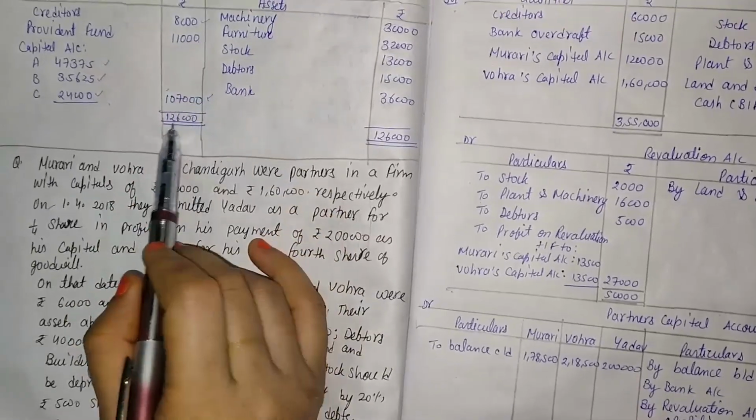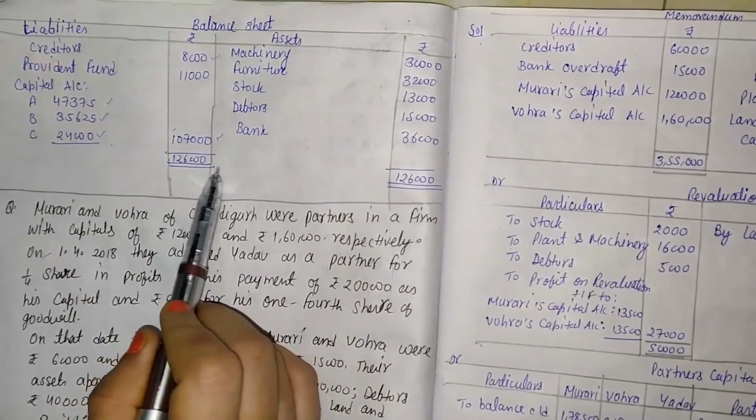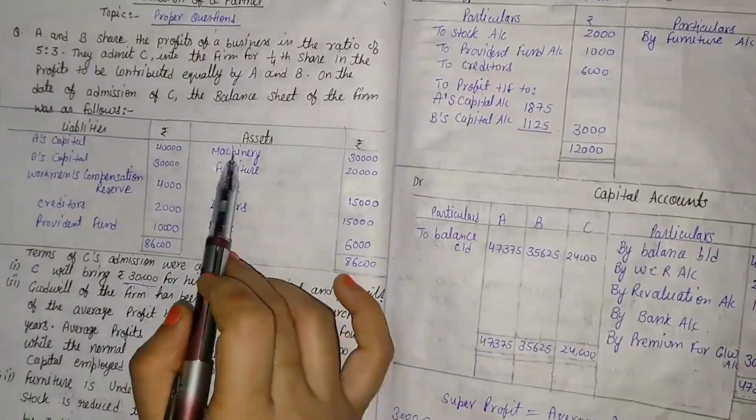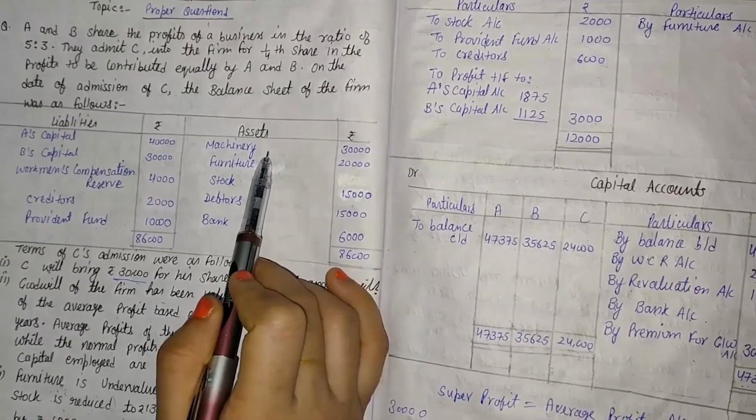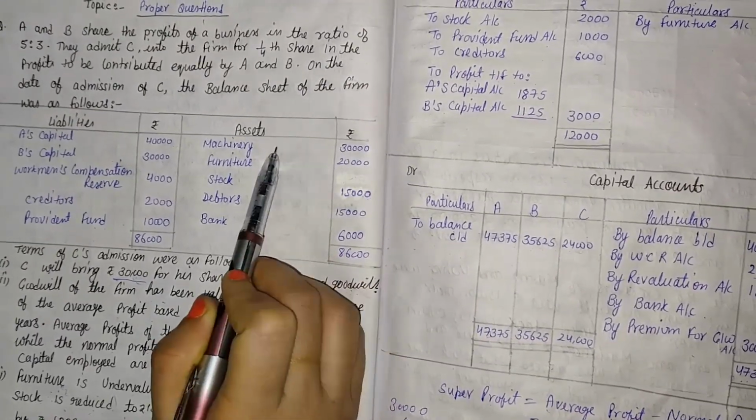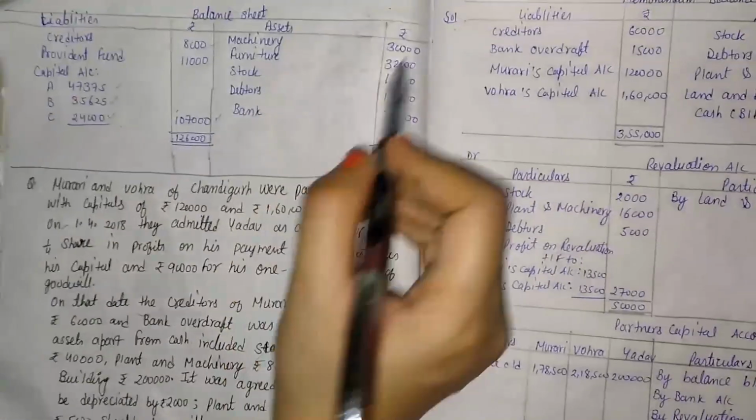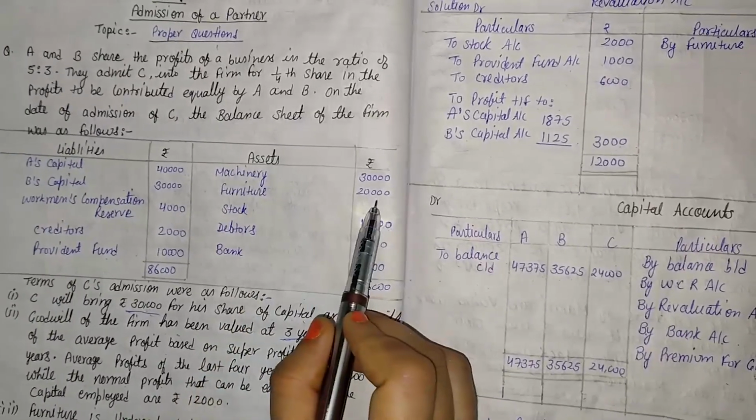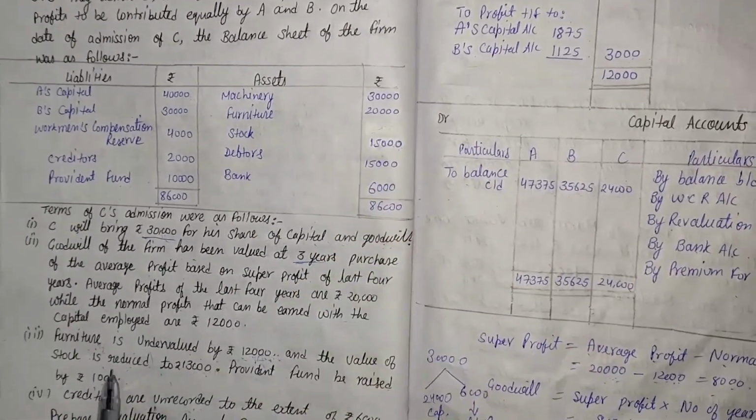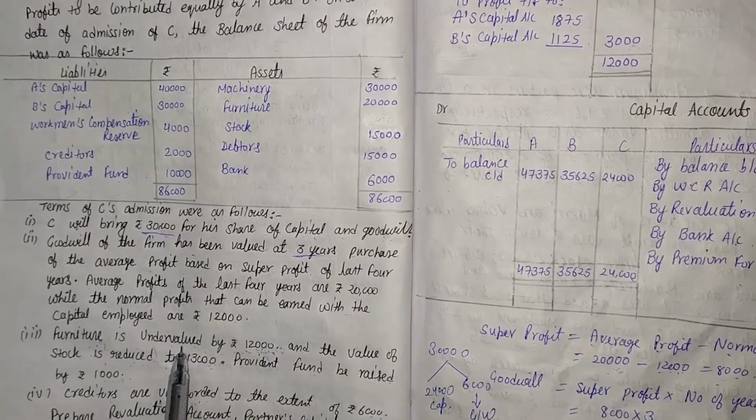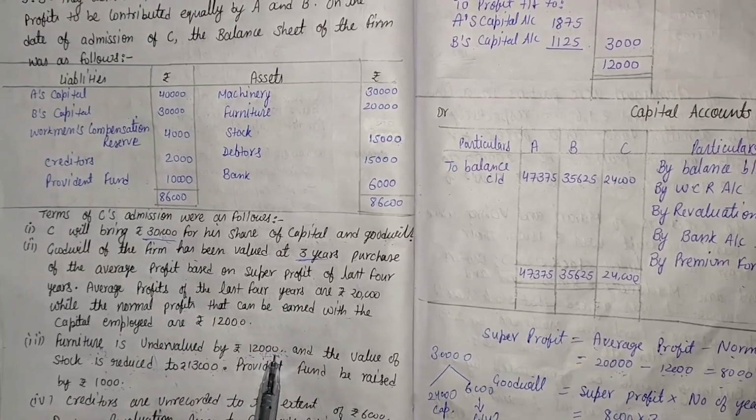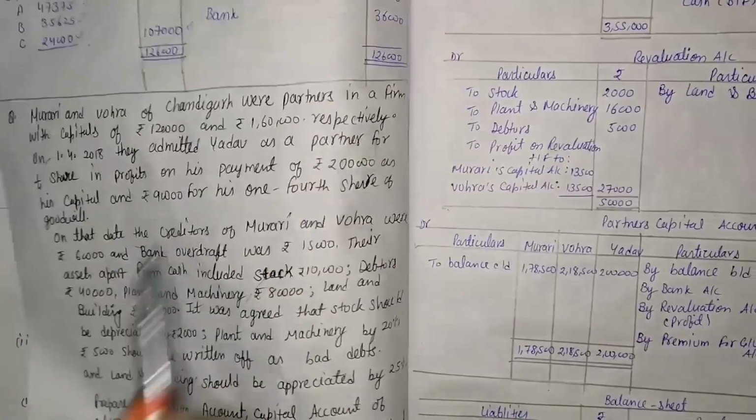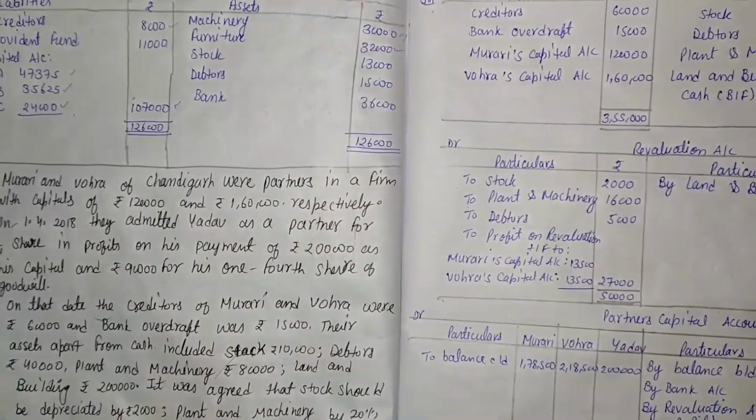Here the total of all the liability side is 1,26,000. After that, come to the asset side. Here the first value is machinery. There is no other information related to machinery, so we can note the same value, that is 30,000. Now the second value that is given, that is furniture, rupees 20,000. One additional point is given, furniture is undervalued by rupees 12,000. It means we will have to increase that value. 20,000 plus 12,000, that is 32,000. Here it is, furniture value is 32,000.